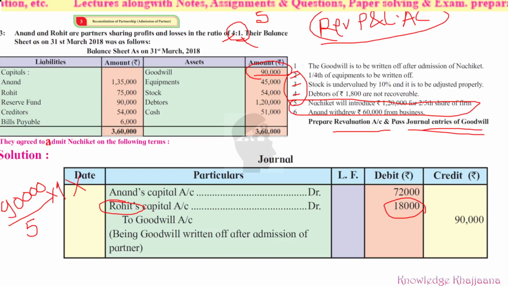What will we learn in the next lecture? We'll continue this topic, admission of a partner, and whatever is relevant to illustration numbers 1 and 2, that is, different methods of valuation of goodwill and treatment of goodwill, which we will cover in the next lecture. It is given on page numbers 128 to 132.